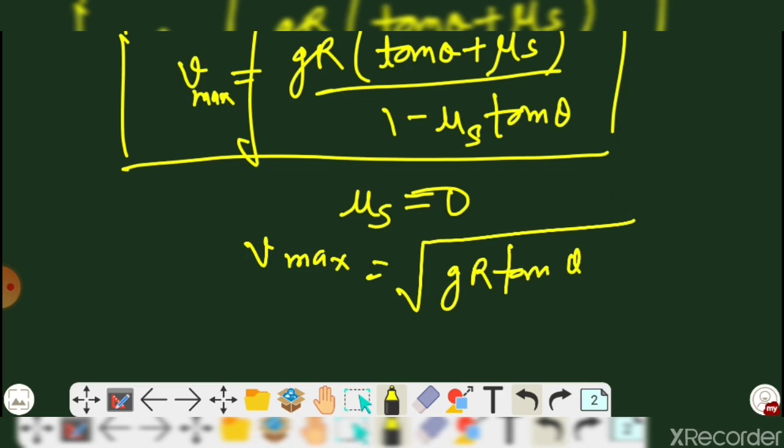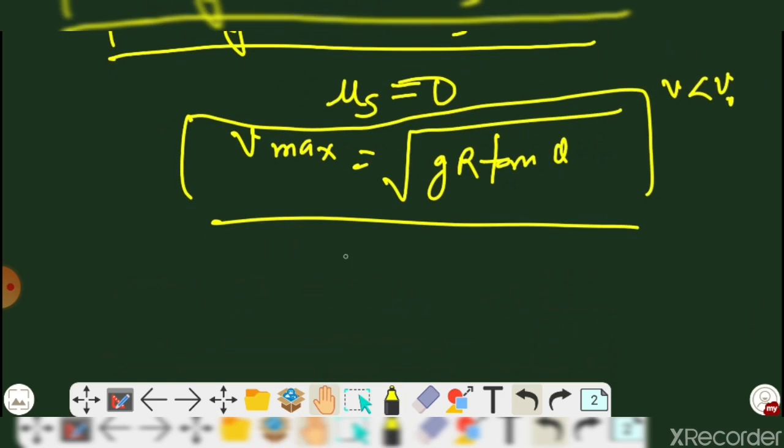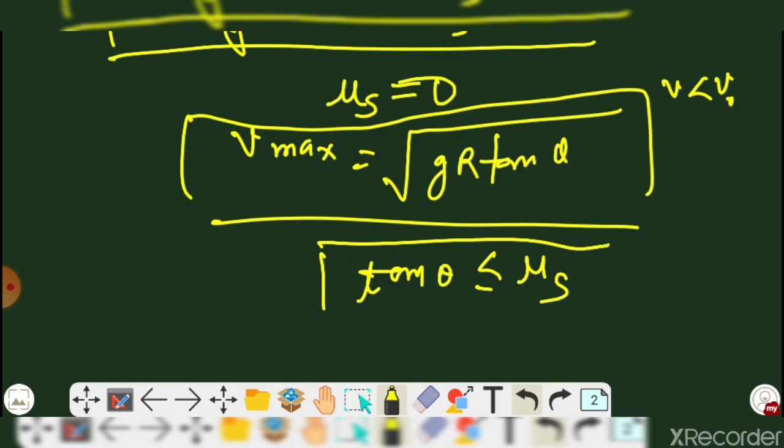So at that time you will be getting this value. Now from this equation, as you may see, at this speed the frictional force is not needed to provide the necessary centripetal force. So driving at this speed on the banked road will cause wear and tear of the tire, fine. The same equation tells us that when v is less than v0, the frictional force will be up the slope, and the car can be parked only if tan theta is less than or equal to mu s. That is what we call the static friction coefficient, and tan theta, that is an angle.